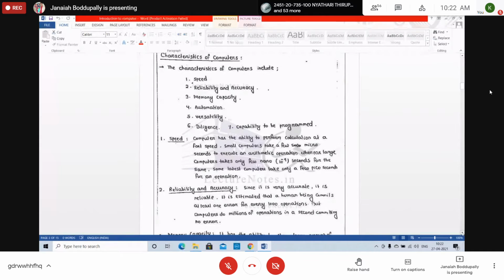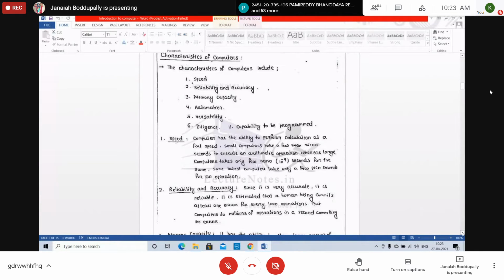Nanosecond is nothing but 1 by 10 power 9th second. Some latest computers take only a few picoseconds for an operation. Pico means 10 power minus 12.